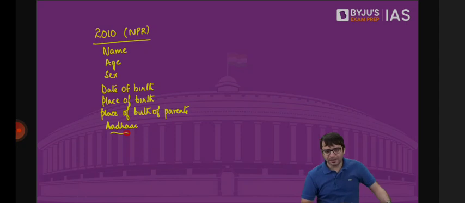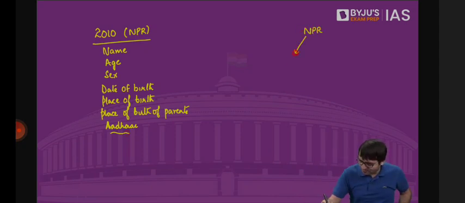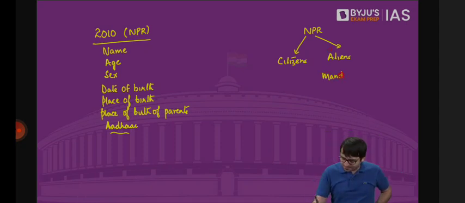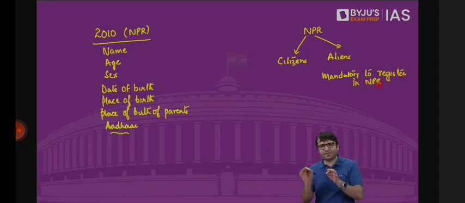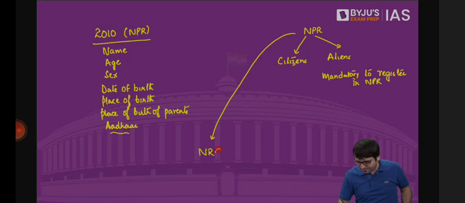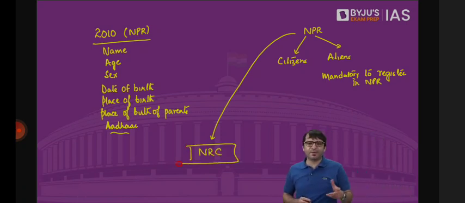Why? Because NPR contains details of whom? Citizens as well as aliens. All those who are the usual residents of India. And it is mandatory to register in NPR. It is mandatory for every resident to register under NPR so that we know whether you are staying in India for 6 months or more. But this NPR, when the government said we are not implementing NRC, opposition said you are implementing NRC through NPR.